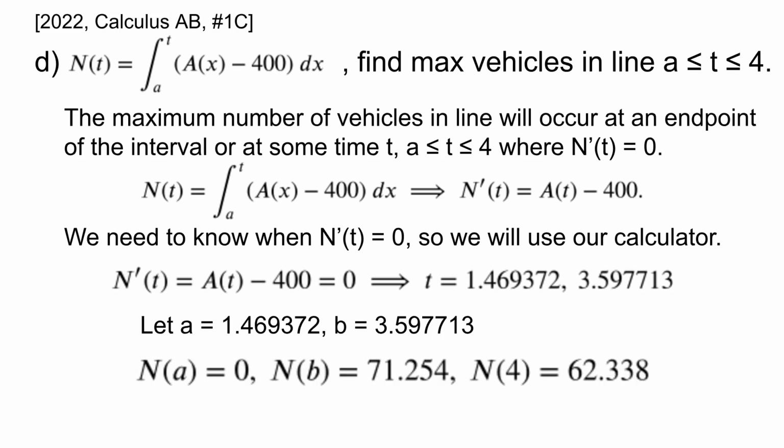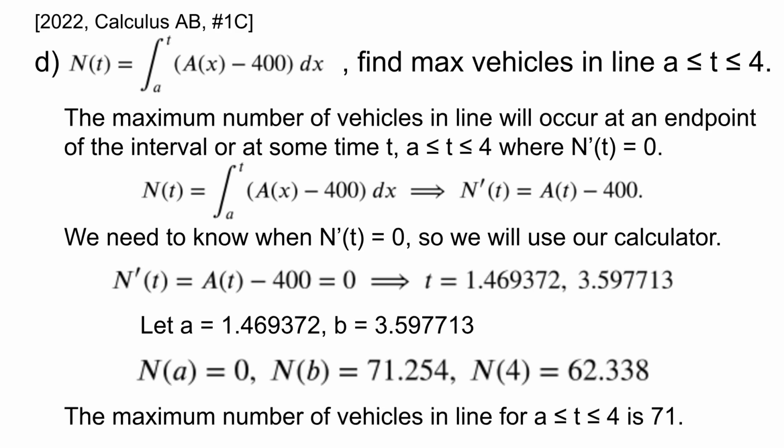So evaluating our function N at a, the integral from a to a is just going to be 0. It's a calculator active question, so we can use our calculator to find N of b, that is 71.254. And we can use our calculator to find N of 4, that's 62.338. And based on these results, the maximum number of vehicles in line at the toll plaza for values of t between a and 4 is 71.